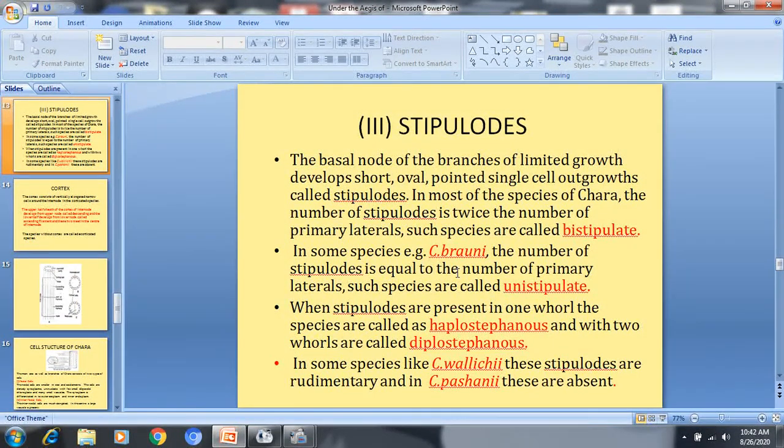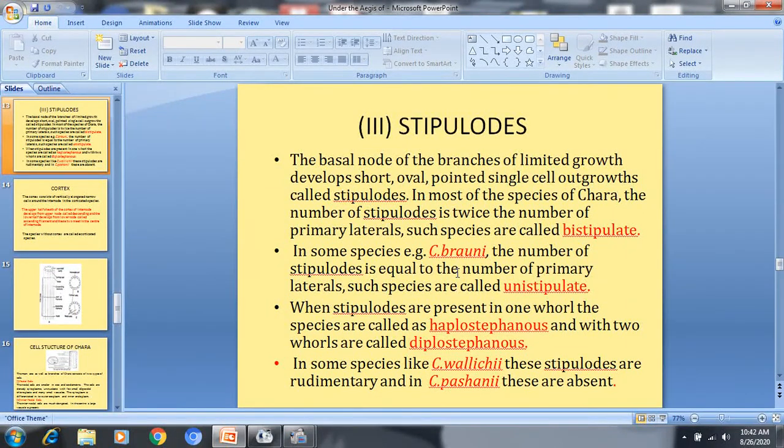In most of the species of Chara, the number of stipuloids is double the number of primary laterals, so such species are called bistipulate. As the number of primary laterals is 6 to 20, in bistipulate species the number of stipuloids is double the number of the primary laterals.